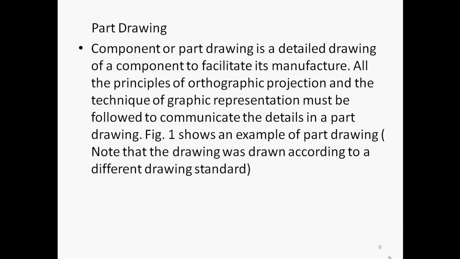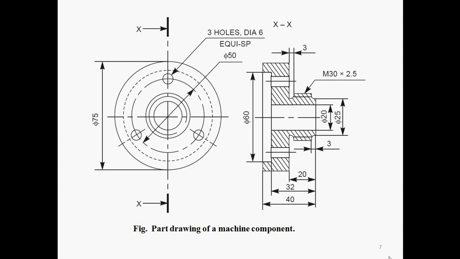The figure shows an example of a part drawing. It is a very good example of a part drawing of a machine component. As we already told, the technical person must know the presentation of everything. In this case, it is an orthographic view and a sectional view is taken to understand clarity. And the conventional representation in this drawing is that the symbol phi is given for diameter. For threading, M30 by 2.5 pitch is given. M30 means metric thread, 30 is the major diameter and 2.5 is the pitch.